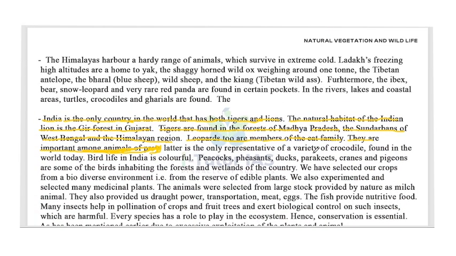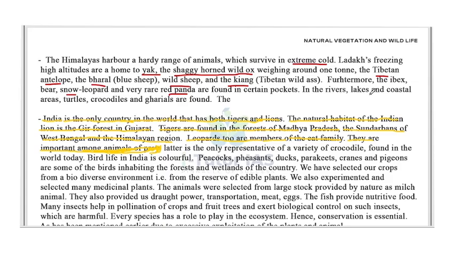the Himalayas harbor a hardy range of animals which survive in extreme cold. So we know the temperature of the Himalayas is extremely cold. Ladakh's freezing high altitudes are home to the yak, the shaggy horned wild ox weighing around 1 ton, then the Tibetan antelope, the barrel, that is the blue sheep, then wild sheep, and the kiang, that is the Tibetan wild ass. Furthermore, the ibex, bear, snow leopard, and the very rare red panda are found in certain pockets.